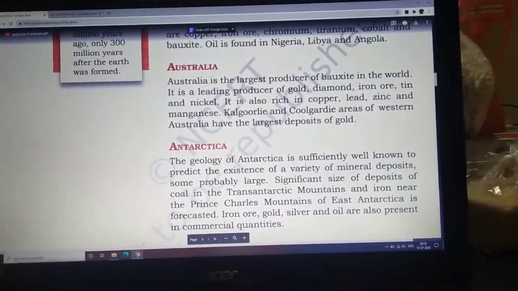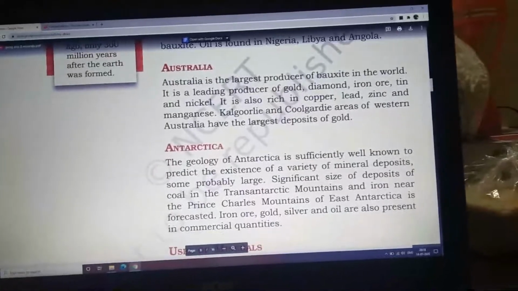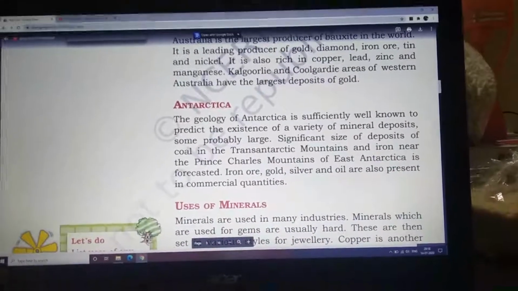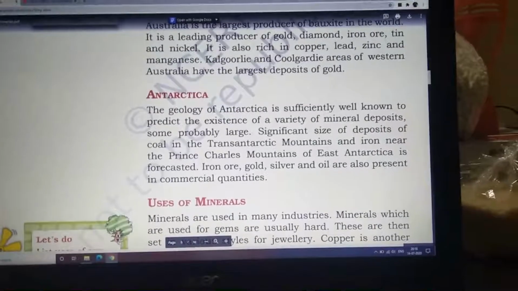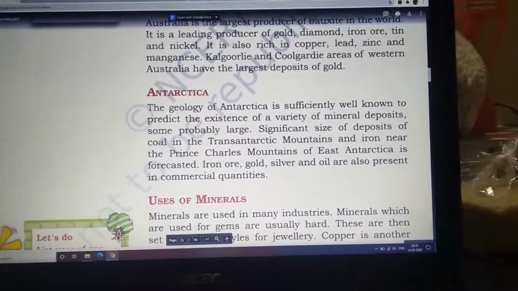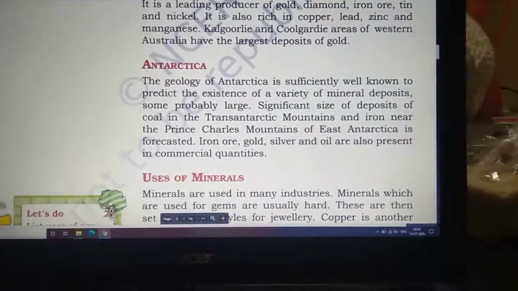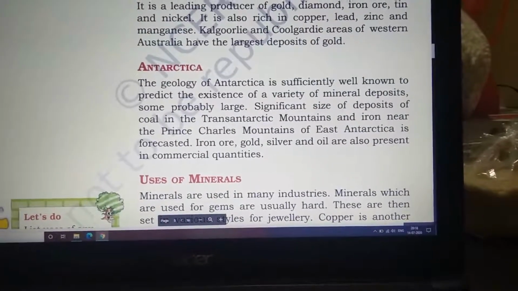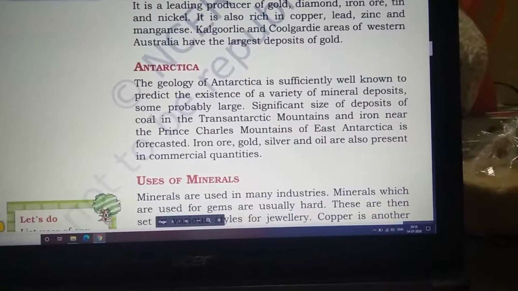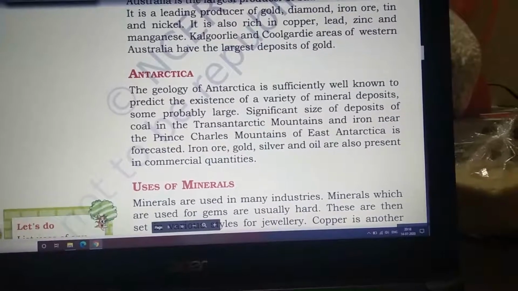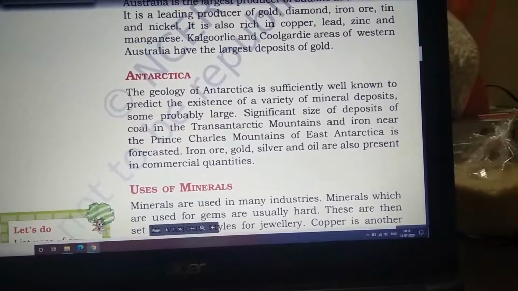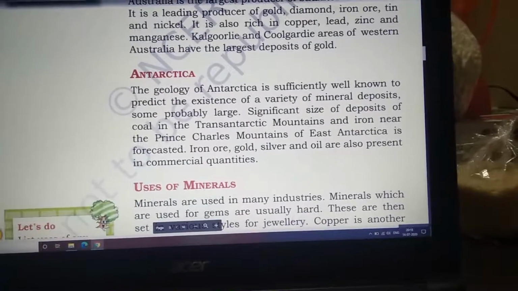The next continent we have is Antarctica, the last one. The geology of Antarctica is sufficiently well known to predict the presence of a variety of mineral deposits, some probably large. So it is not exactly being found. Significant deposits of coal in the Transantarctic Mountains and iron near the Prince Charles Mountains of East Antarctica are forecasted.